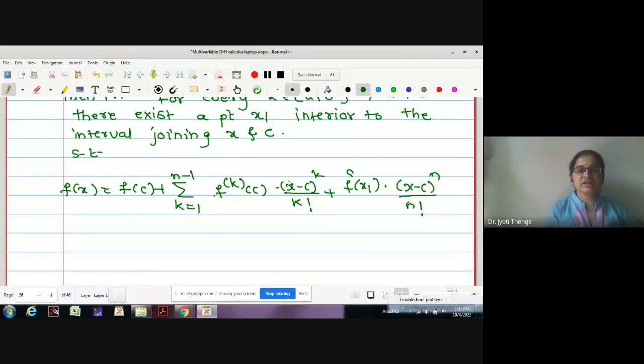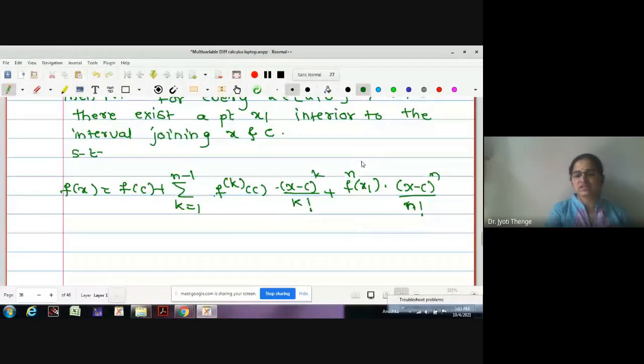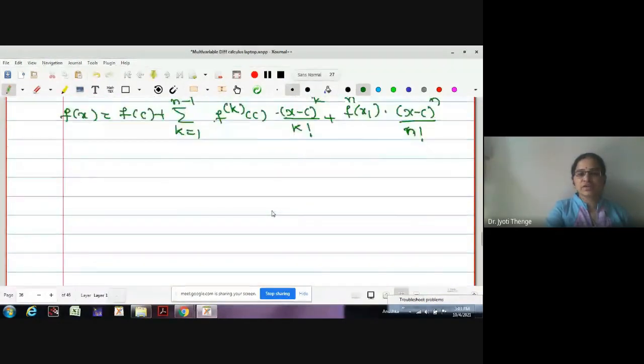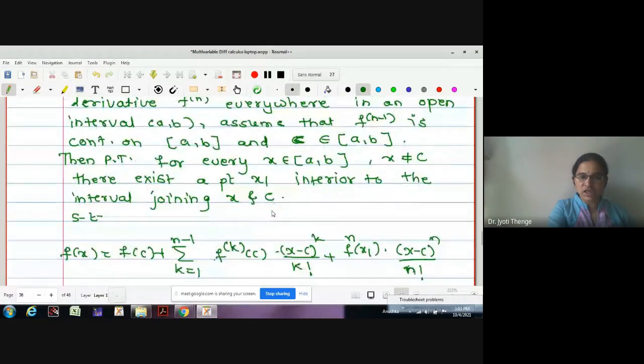Now just look at the change. What is the change we have made? Instead of the series, now it is written as an expression, and this expression is valid till n plus 1 terms only, that is the nth derivative of this. Therefore, instead of getting an approximate value of the function near c, we will get an actual value.